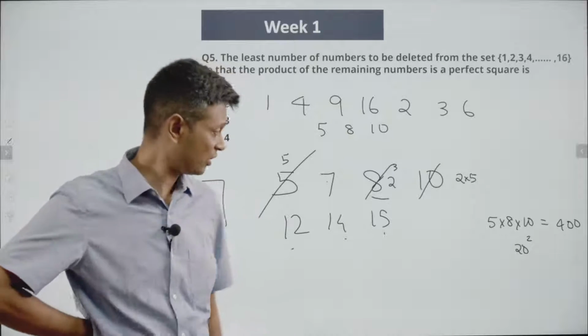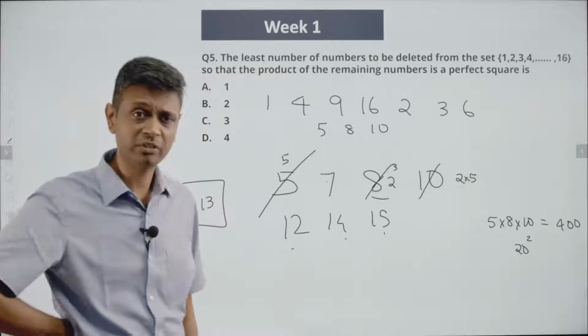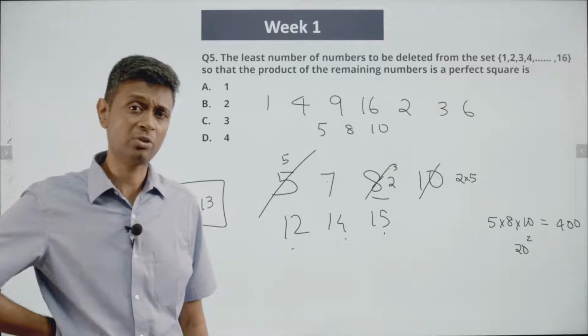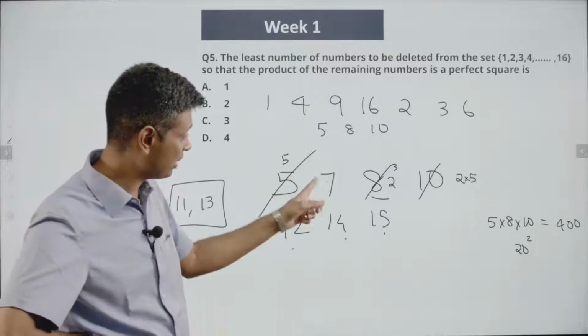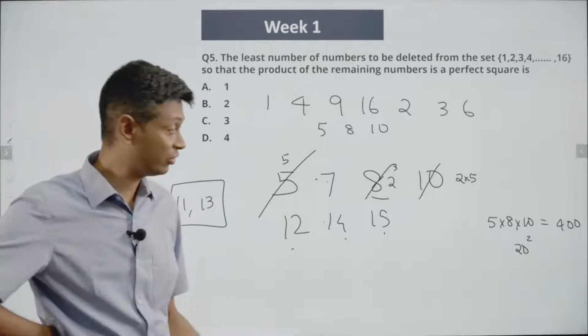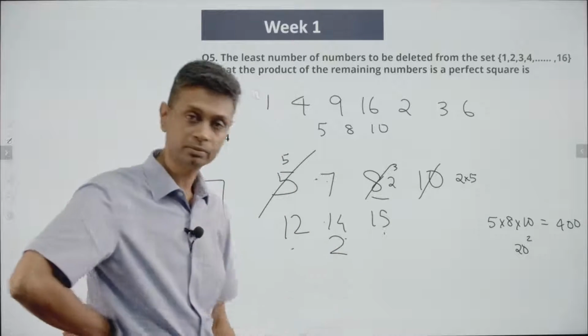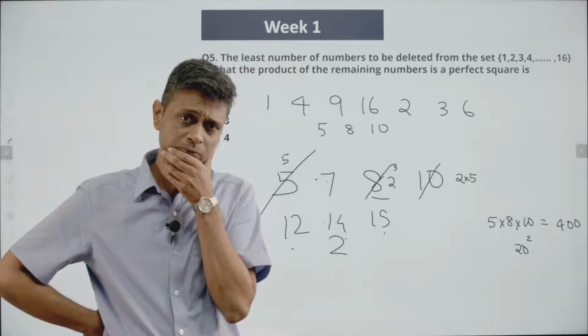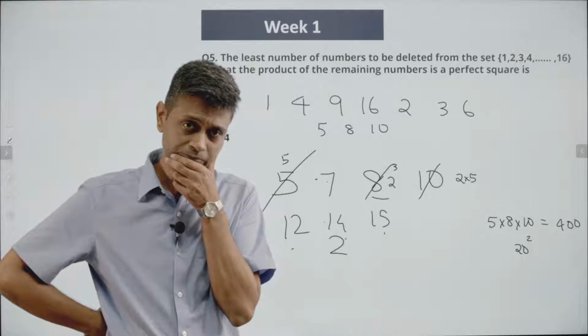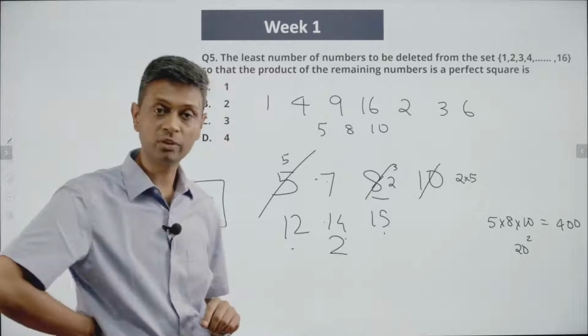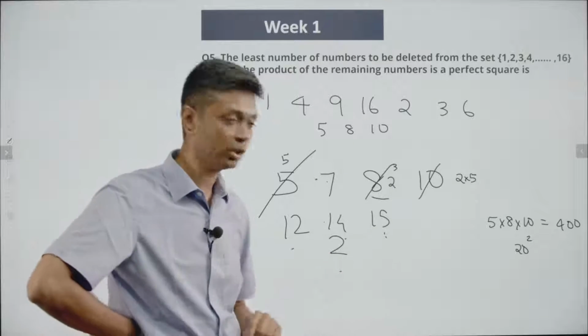How do we do that? 7, 12, 14, 15. We need to carve out a square from here. How do we do that? 7 and 14 if we carve out, that is 7 square. And a 2 remaining. How do we accommodate that 2? What will happen to that 2? That cannot be combined with a 12 to give a square. That cannot be combined with a 15 to give a square.